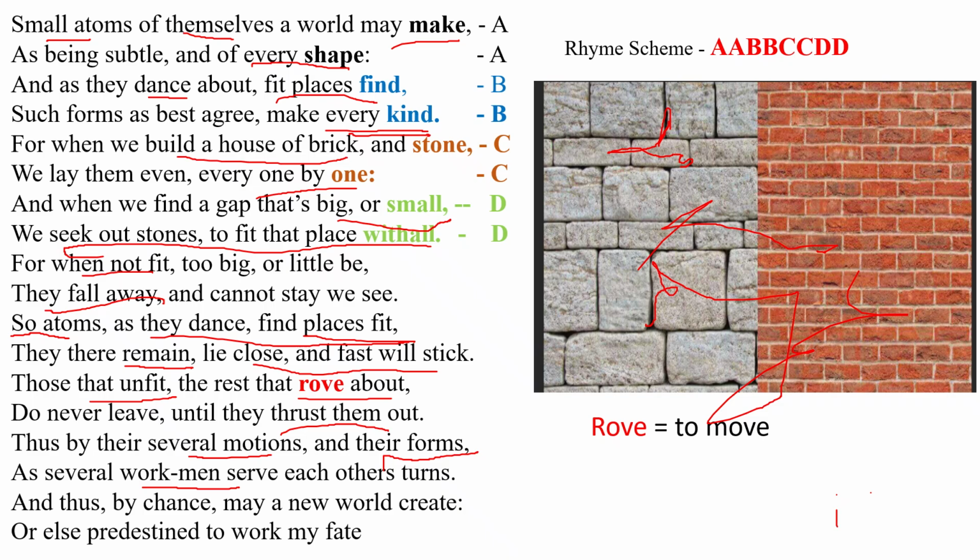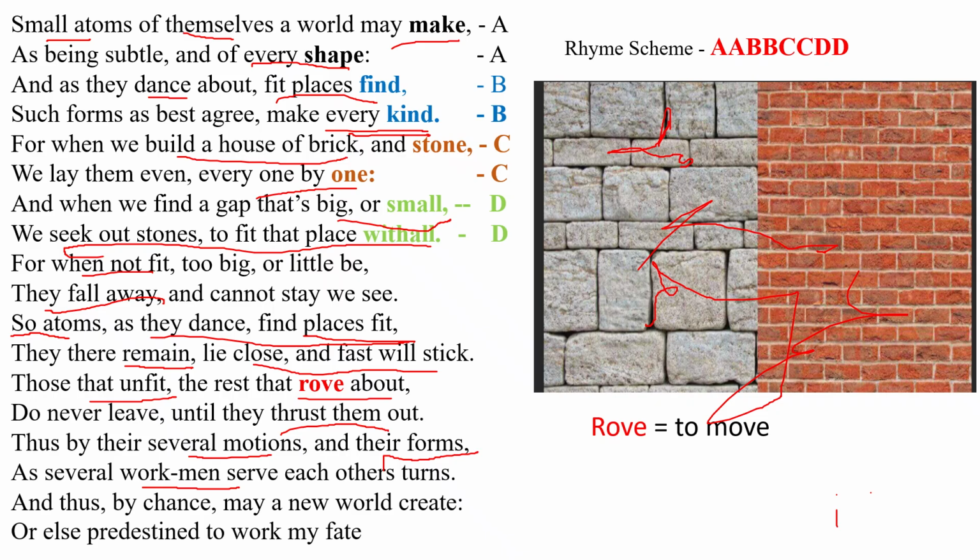In the same way, how several workmen serve, atoms also help each other to form a shape, to give a shape to the object, to the matter. Next line, 17th, and thus by chance may a new world create.